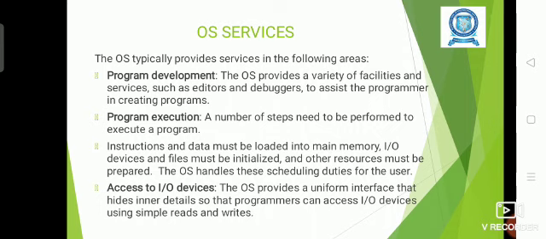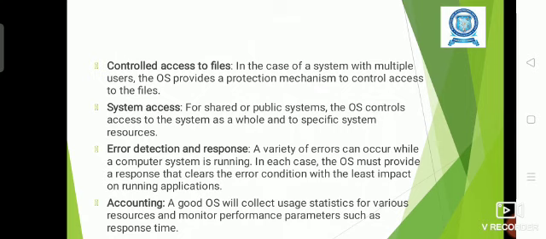One more thing is, the operating system schedules the execution on the CPU. Based upon the scheduling criteria, the program gets the chance to be executed on the CPU and access to input-output devices. So the OS provides a uniform interface so that programmers can access the input-output devices. Next, controlled access to files. Files are nothing but storage structures, and the OS has a module to protect our files and to control access to the files.